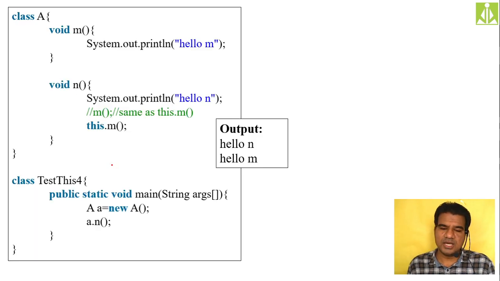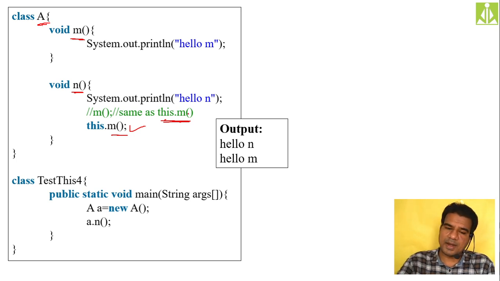So here you can check that program. We have a normal class A, and in that I took two methods, the m method and the n method. Inside this n method, I am calling the m method, as you can see over here. So when you invoke this, it will invoke the m method. You can use this dot m. Even if you put a normal m, the compiler will add this dot m. This is the simplest thing we are practicing over here.